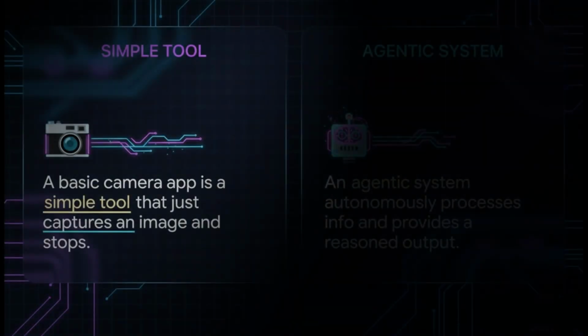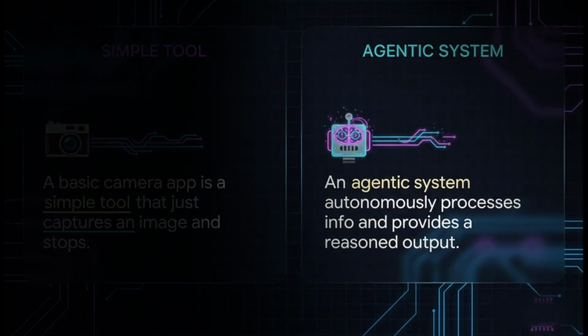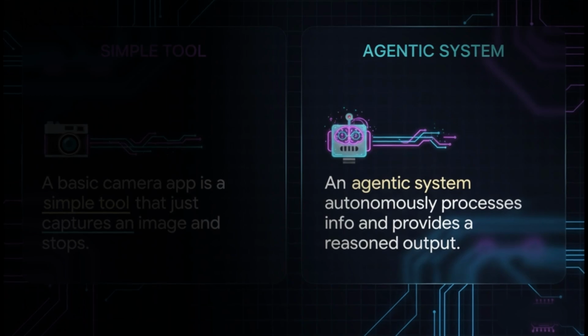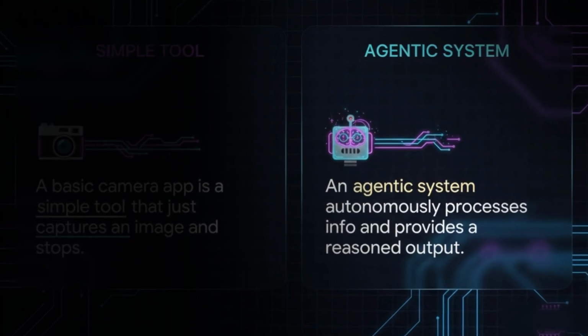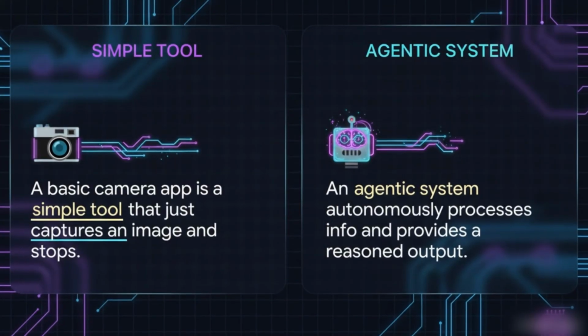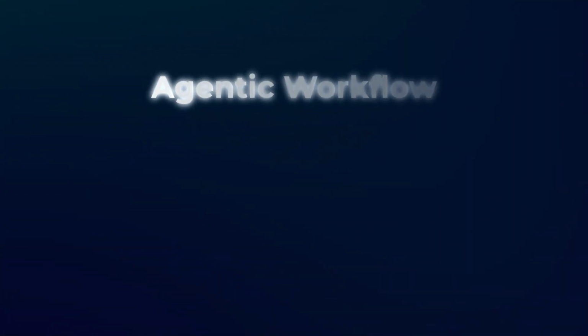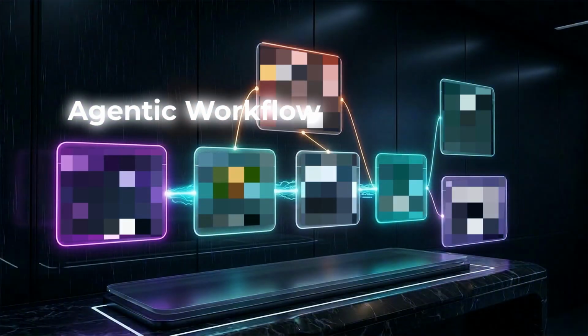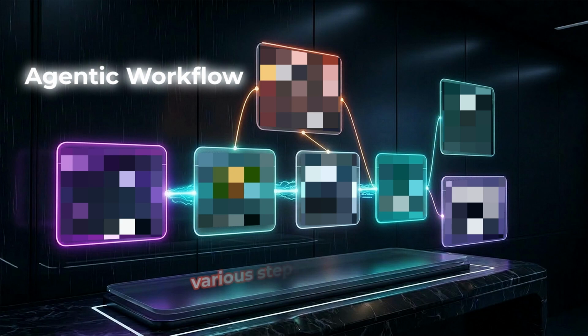So the app is more than just a simple tool. It autonomously processes information and provides a reasoned output to fulfill its purpose, which is the core characteristic of an agentic system. Agentic workflow: the agentic workflow is about the various steps and procedures the agent follows in order to come up with a resolution.